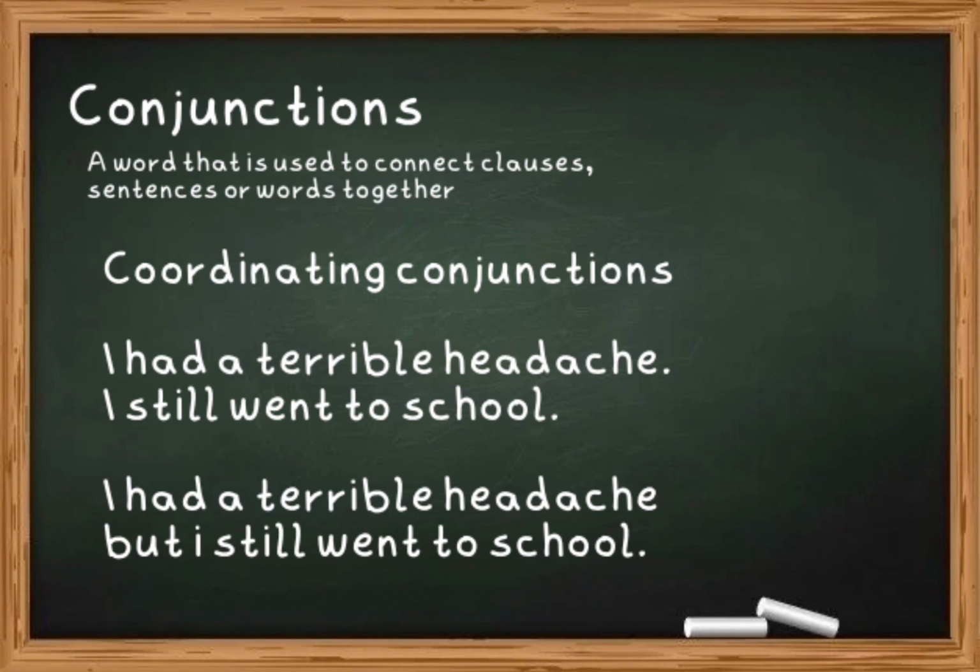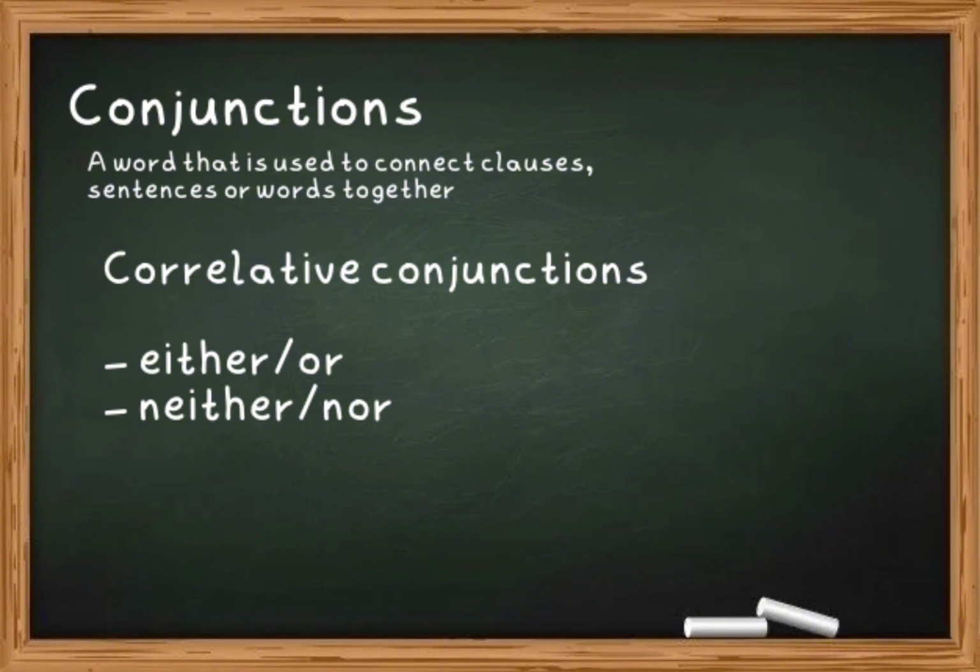Here we have two sentences or clauses of equal rank. I had a terrible headache. I still went to school. We can join them together with a coordinating conjunction. I had a terrible headache, but I still went to school. We also have correlative conjunctions. These are pairs that work together, like either/or and neither/nor.